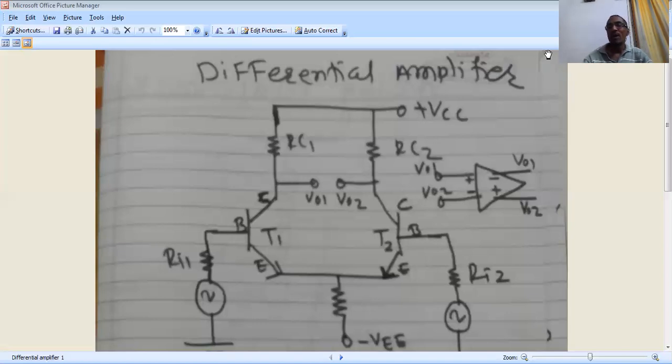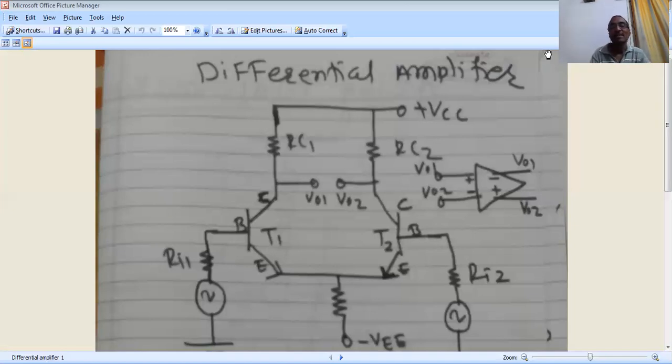Now, we are going to move towards the emitter. As you know, plus VCC is connected to the two collectors. Now, minus VEE DC power supply is connected to the two emitters of the T1 and T2 transistors. And the resistance of the emitter is RE, which is not shown in this diagram.